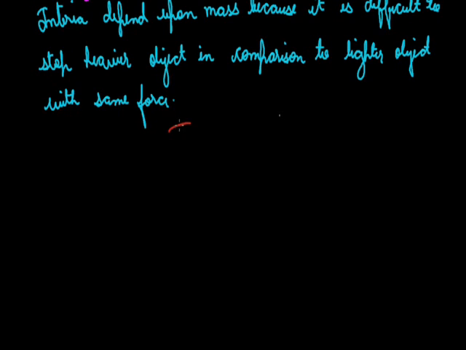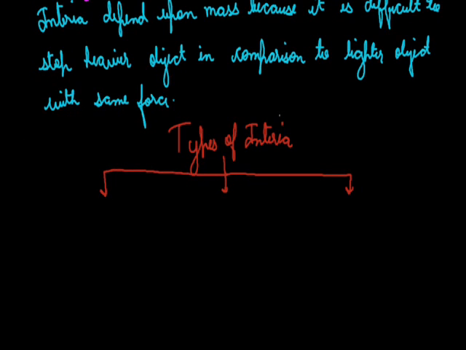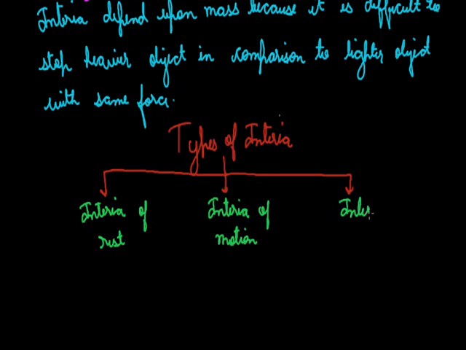Now we will discuss that there are various types of inertia. Basically we have three types of inertia. First is inertia of rest. Other is inertia of motion. And third is inertia of direction.